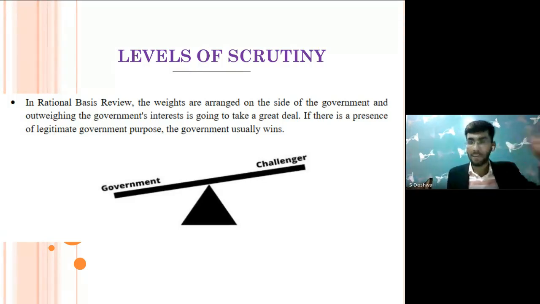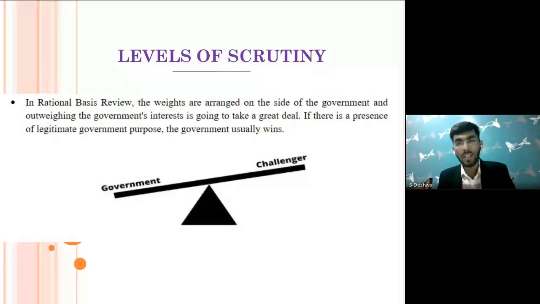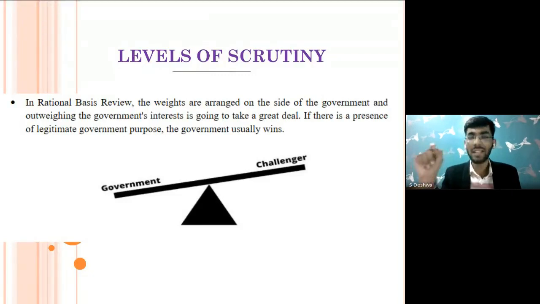Okay, Devishi. When I was talking about this presumption of constitutionality, I was talking from the Indian perspective. Whenever I talk about the presumption as to constitutionality of a law enacted by a state legislature or by Parliament, the Indian Supreme Court or High Court presumes it to be constitutional.